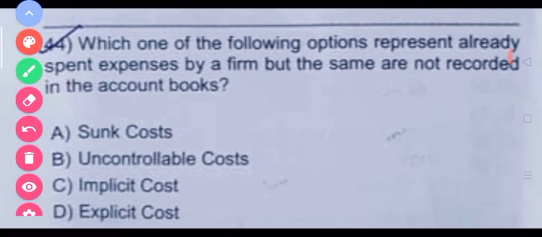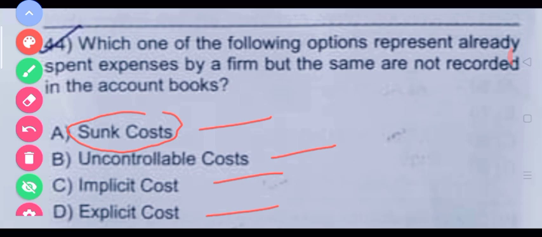The next question is, which one of the following options represents already spent expenses by a firm but the same are not recorded in the account books. The options are the sunk cost, uncontrollable costs, implicit costs, explicit costs. Here the correct option is the sunk cost. Sunk costs are the costs that are already incurred and have no potential for recovery.